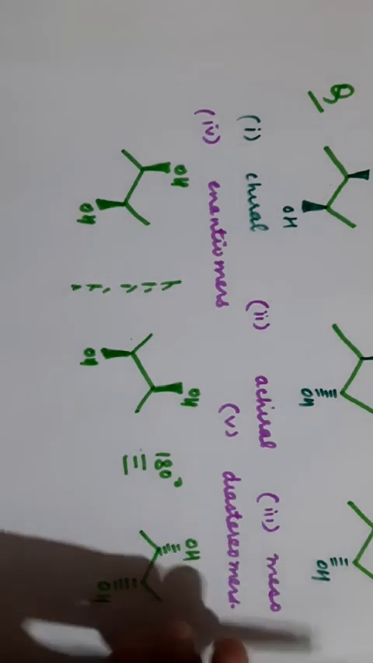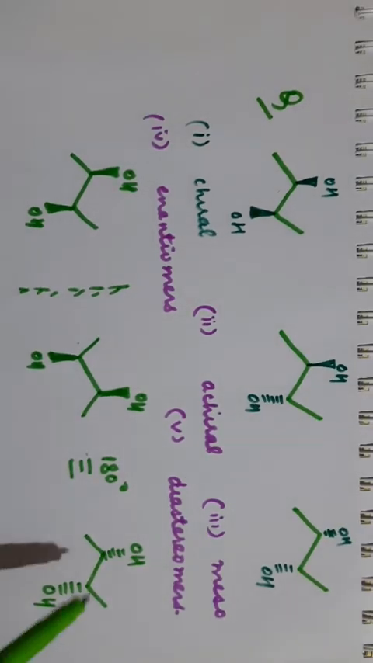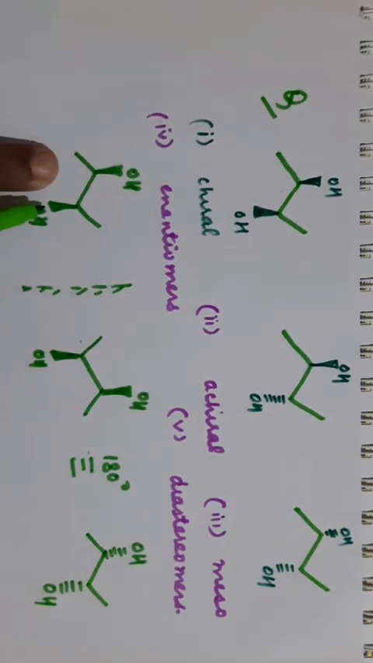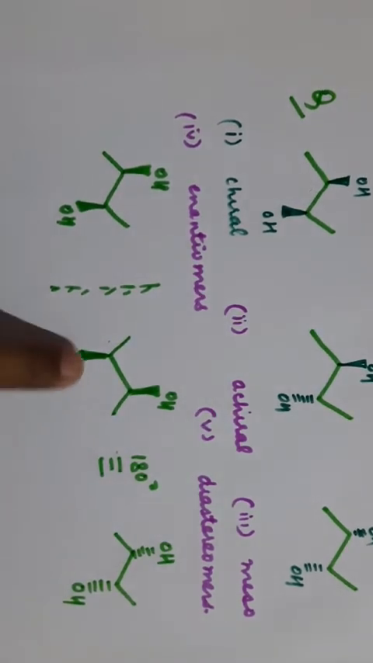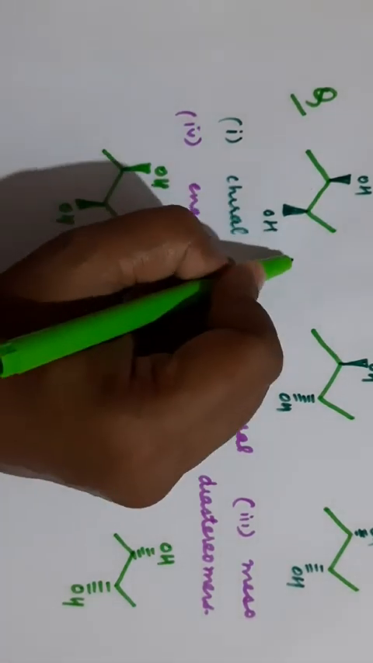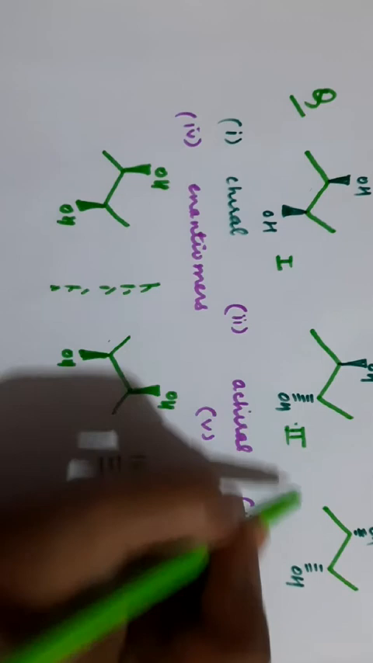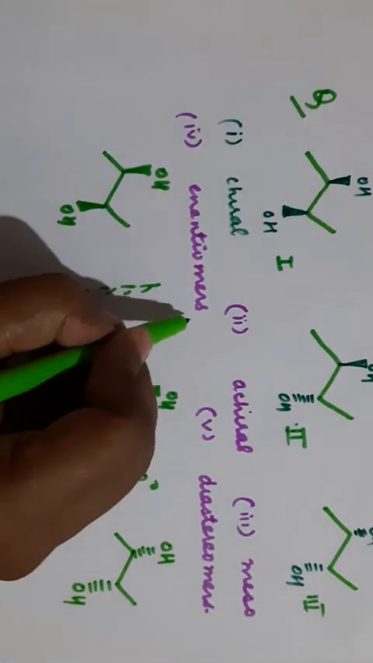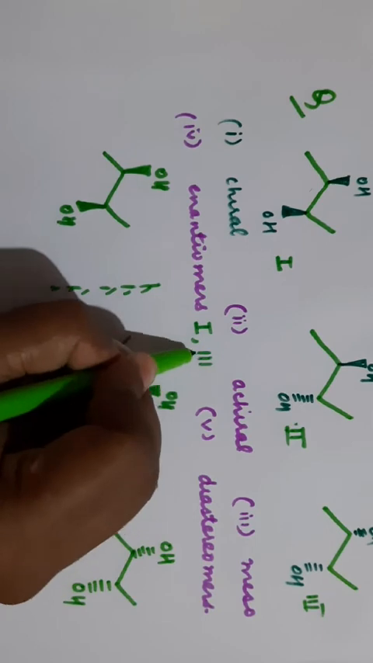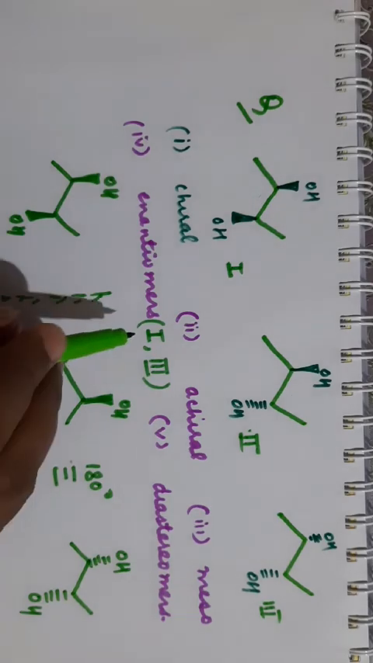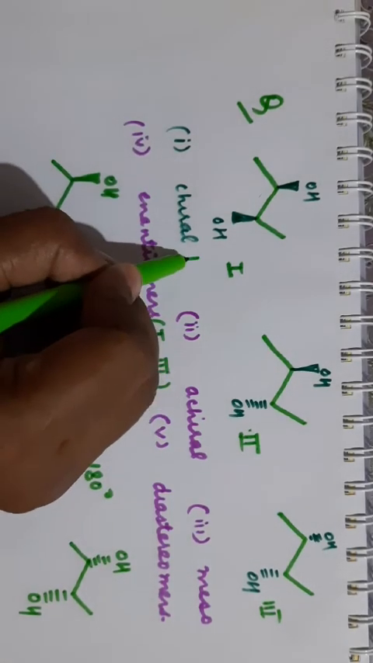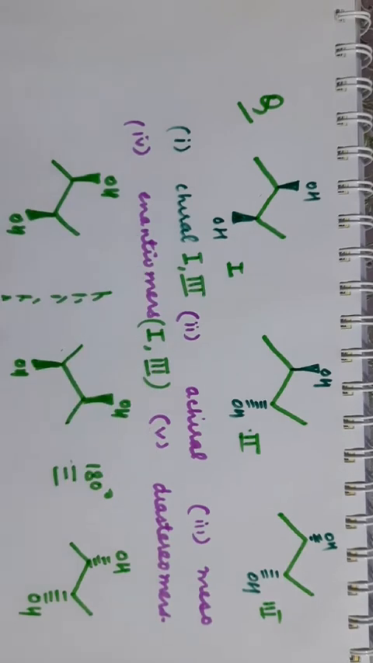Is this the same structure as this one? See, this structure is similar to this one. So we started from this. We get the mirror image this. If we rotate it by 180 degrees, we will get this structure. So are these two structures the same? So these are enantiomers. If we write them as 1, 2 and 3, what are the enantiomers here? 1 and 3 are enantiomers of each other. Clear? 1 and 3 are enantiomers of each other, and 1 and 3 are also chiral.